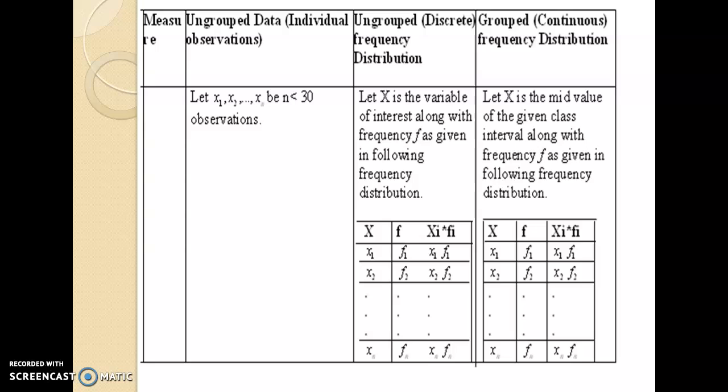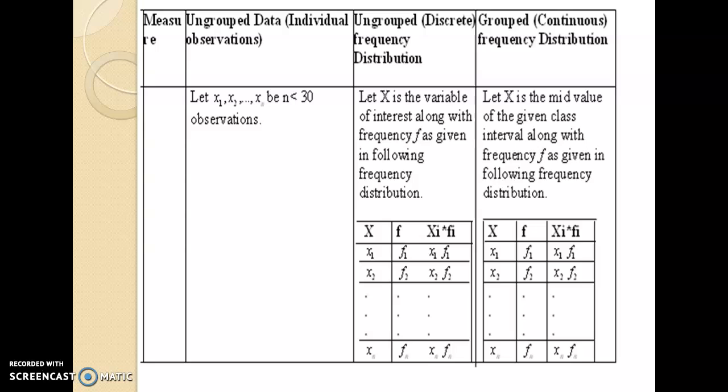When the given observations have a size n less than 30, meaning there are fewer than 30 observations, such observations are treated as individual observations. When the number of observations is greater than or equal to 30 and the variable under study is discrete type, meaning it takes only isolated values, such a frequency distribution is known as a discrete frequency distribution.